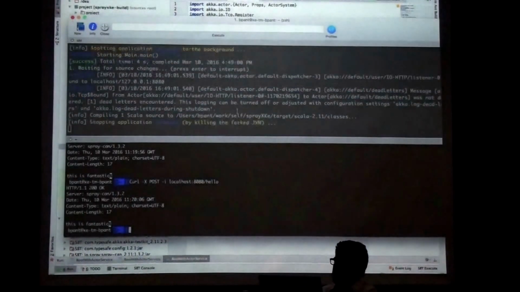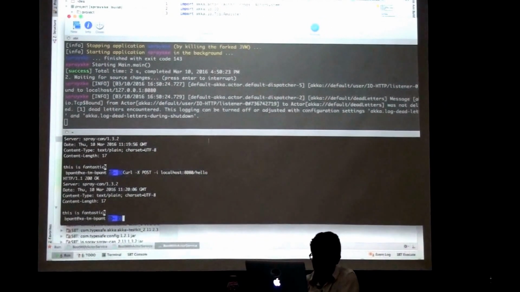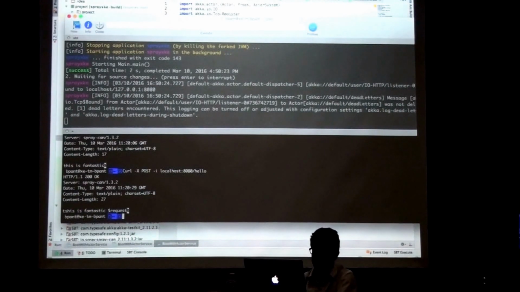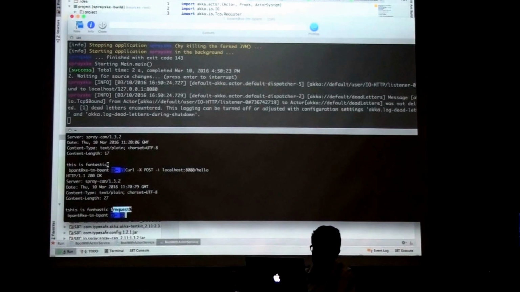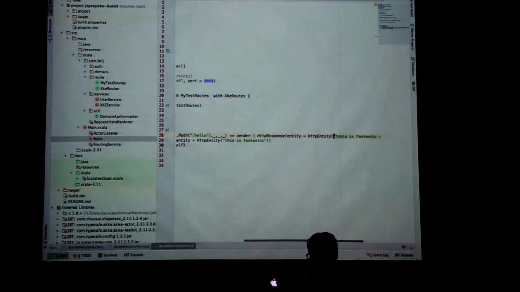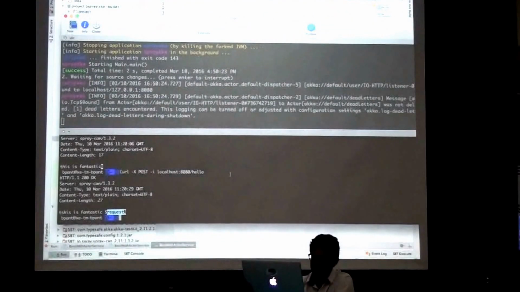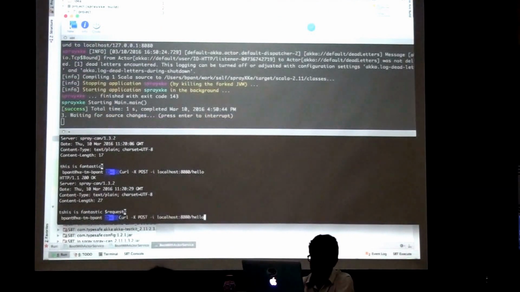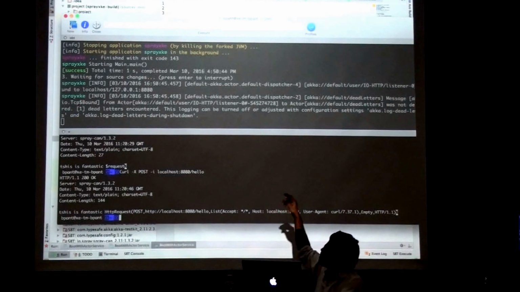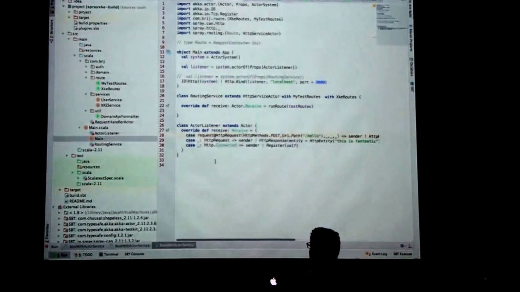So here now you can see I made one change and then it started compiling again, and I hope it worked this time. At least it worked, though the message is not correct. This is fantastic, and I just typed request here. Now it's started compiling again, and this is the HTTP request which it receives. Now you can see you can do it for your request.